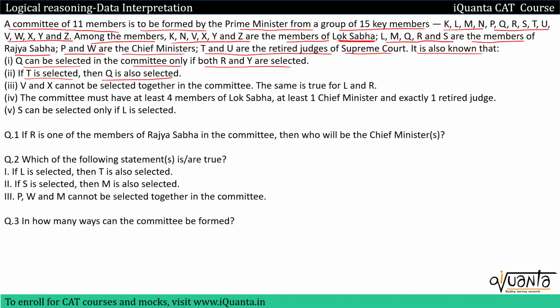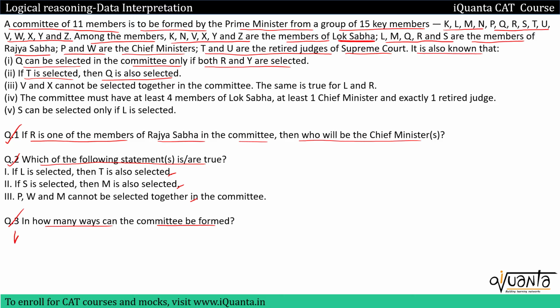So you are familiar with how to apply these conditions, right? The questions that we have to answer are, if R is one of the members of Rajya Sabha in the committee, then who will be the chief ministers? So we'll form a committee in which we'll put R and check if we can have one chief minister or more. Second one is, which of the following statements are true? Based upon all the teams that we can form, we have to check which statements are true. Third one is, in how many ways can the committee be formed? So I'll be writing down all the rules related to this. We have to select 11 members.